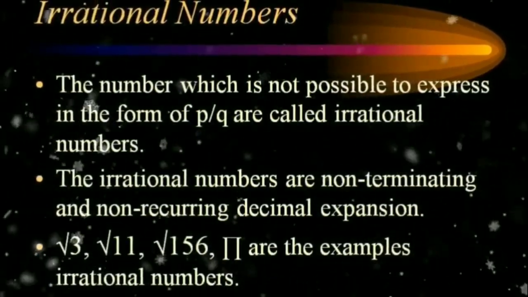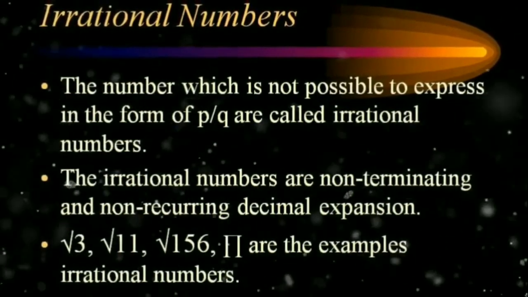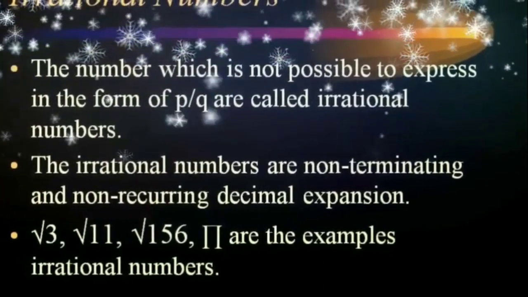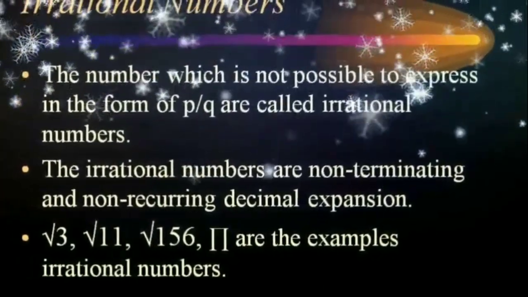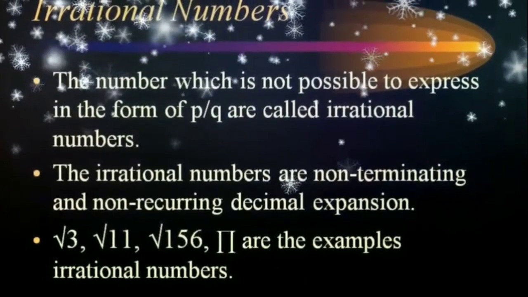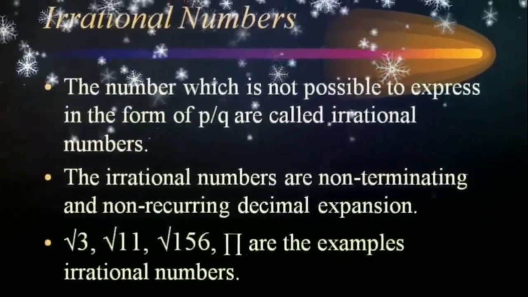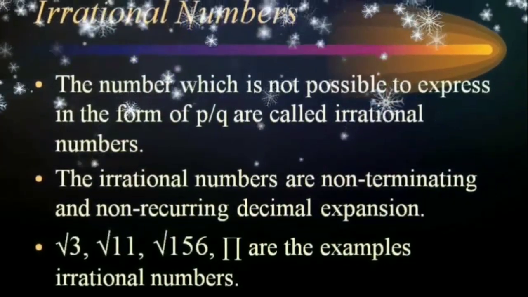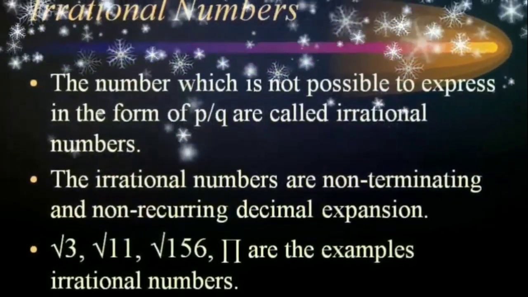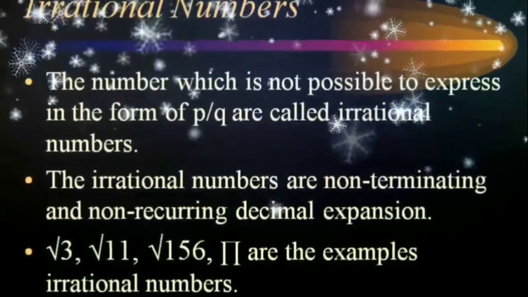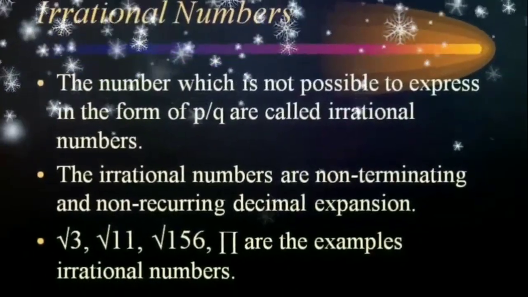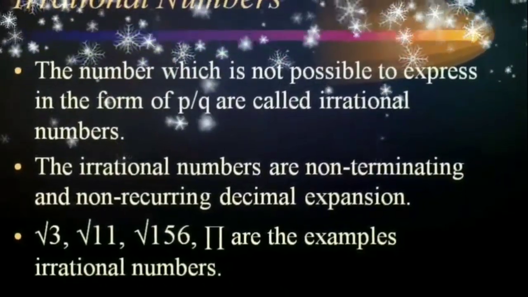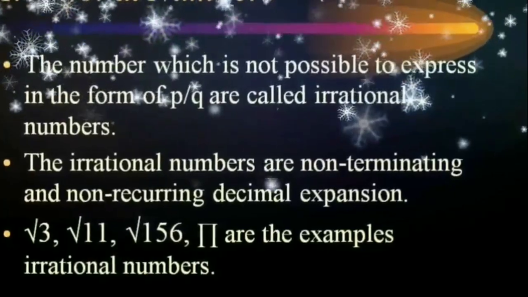The fifth type of the number system is irrational numbers. What does irrational number mean? We have to discuss that concept. The number which cannot be expressed in the form of p by q is called an irrational number. Irrational numbers have non-terminating and non-recurring decimal expansions. √3, √11, √156, and pi are examples of irrational numbers. The set of irrational numbers is represented by IR.